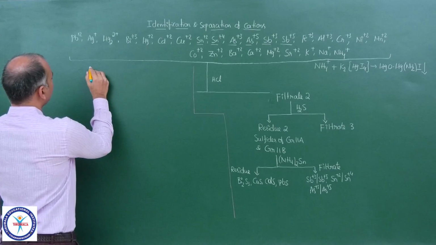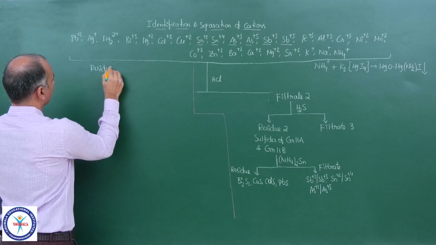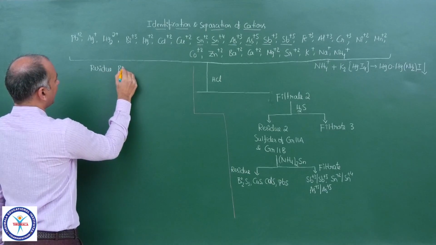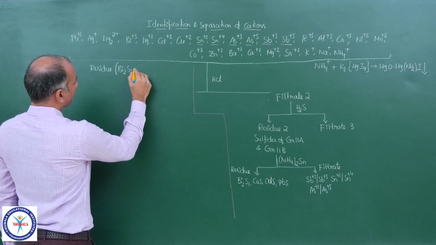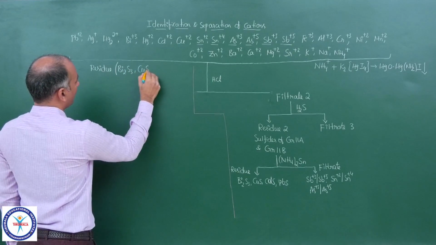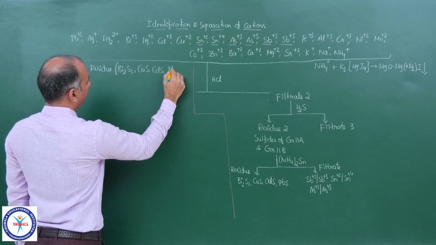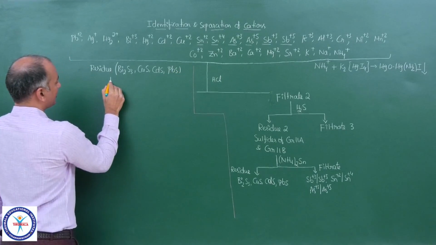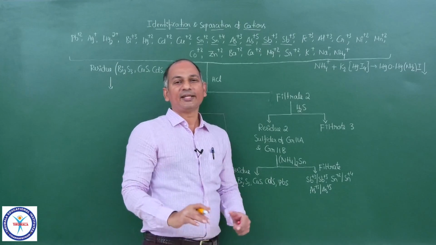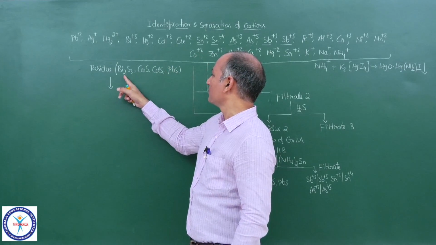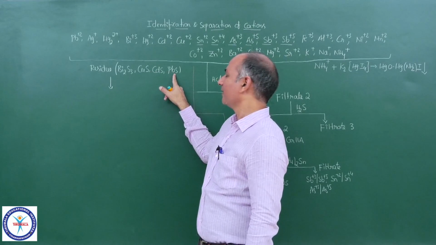So let me start with that residue, which contains Bi2S3, CuS, CdS and PbS. This is the residue. Now how can you separate them? All of you recall, what are all the reactions of this Bi3+, this Cu2+, Cd2+ and Pb2+.